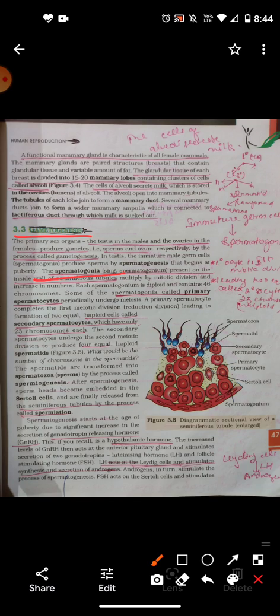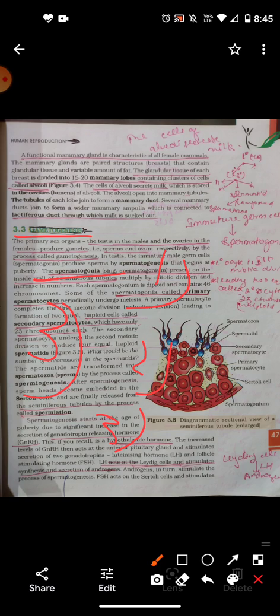The spermatogenesis is completed in three major steps. The first one is spermatocytogenesis, the second one is meiosis, and the third one is spermiogenesis. The first two steps, spermatocytogenesis and meiosis, involve cell division of spermatogenic cells.